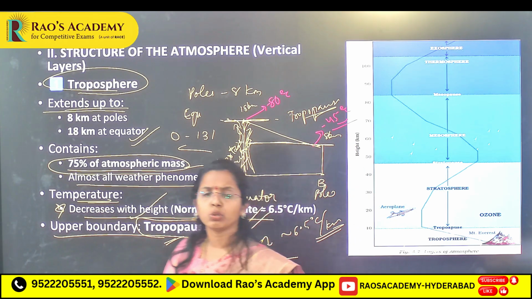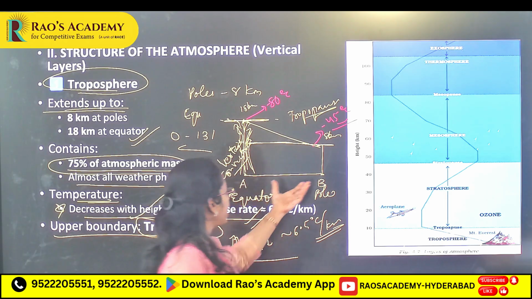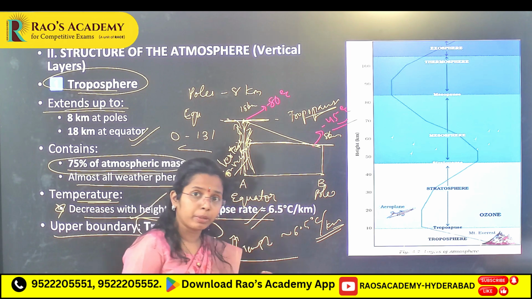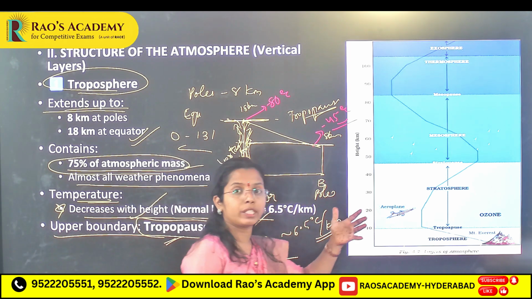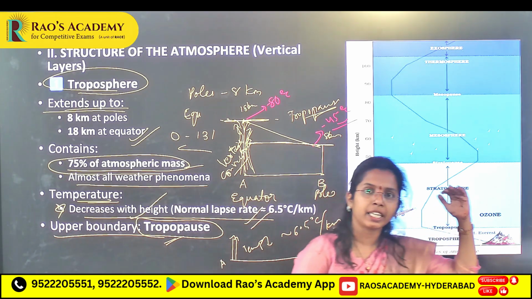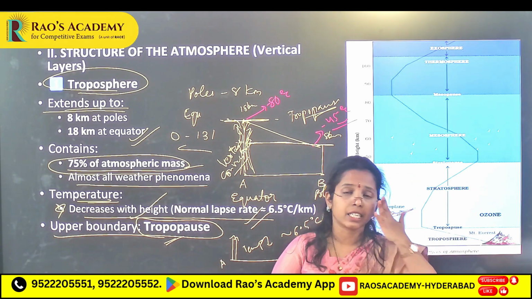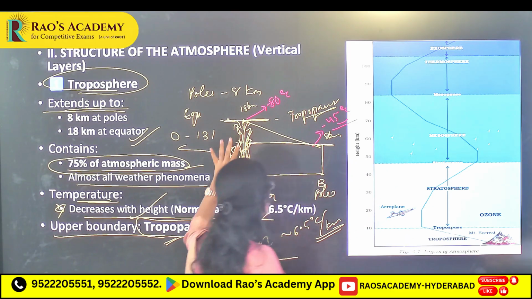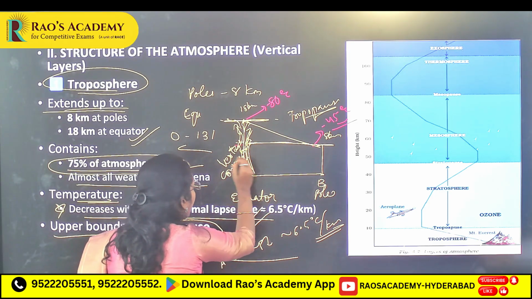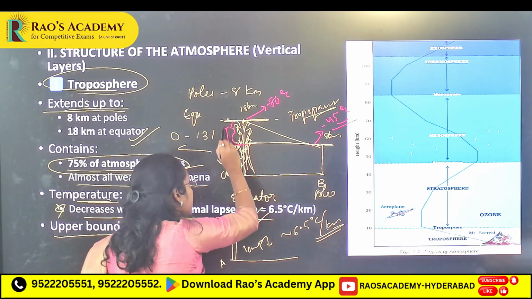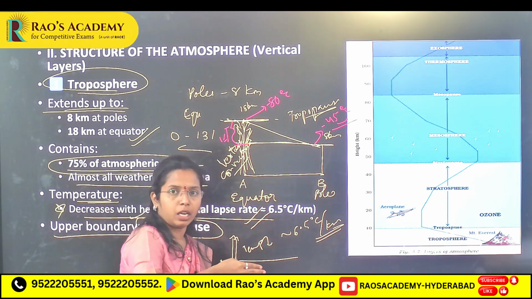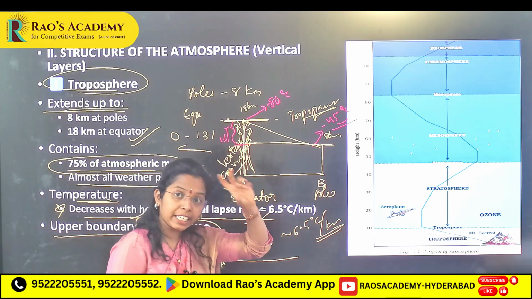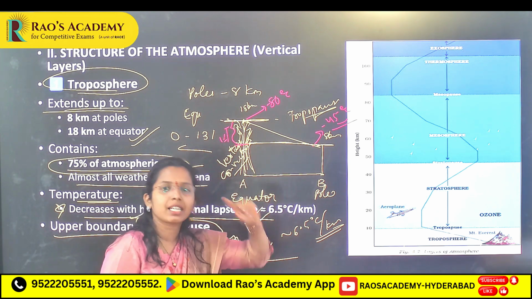Why do you see less temperature at the equator? Here minus 80 degrees is much less than at the poles. Why? Because in the troposphere you will see normal lapse rate, meaning as height increases, temperature decreases. Here the height of the troposphere is less, but here the height of the troposphere is more, from 8 to 18 kilometers, as they move up, temperature still decreases. In the troposphere temperature decreases. So that's why at the tropopause, at the equator, temperature is less compared to the poles.